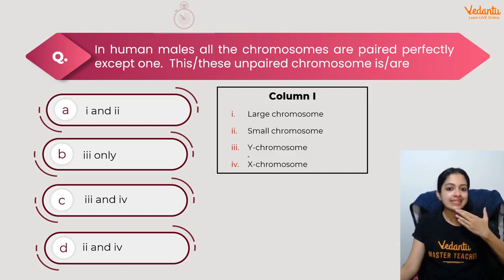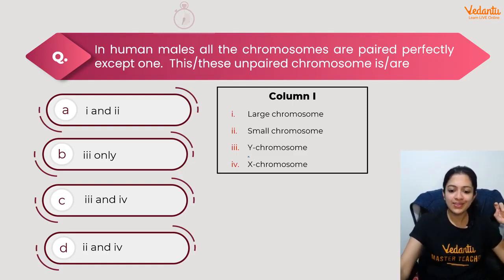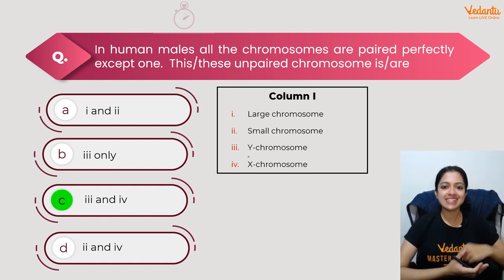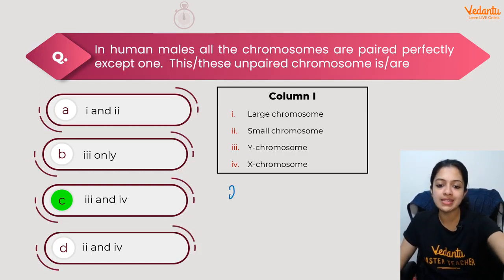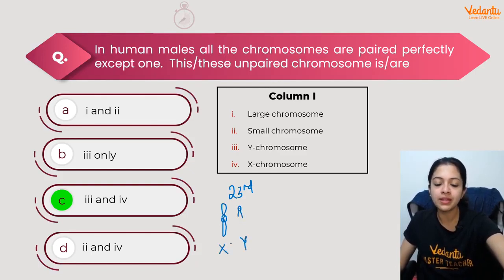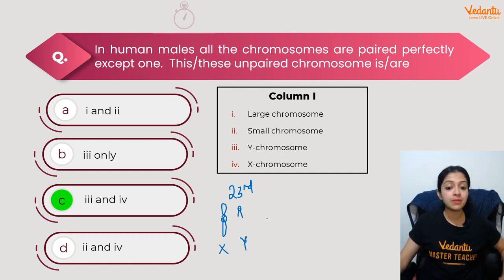In human males, the unpaired chromosomes would be, what would they be? Your time is up, and the answer is 3 and 4. Y chromosome and X chromosome, the 23rd pair is comprised of an X chromosome and a Y chromosome in the human male. As far as the human females are concerned, it's going to be 2 X chromosomes.